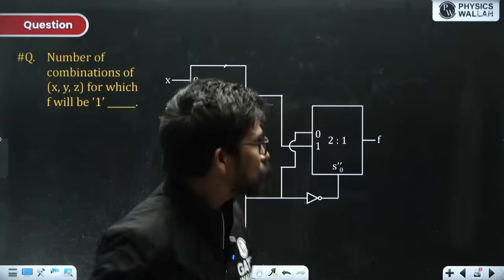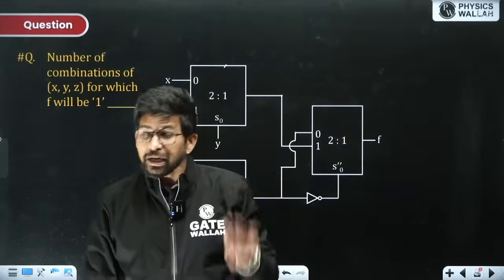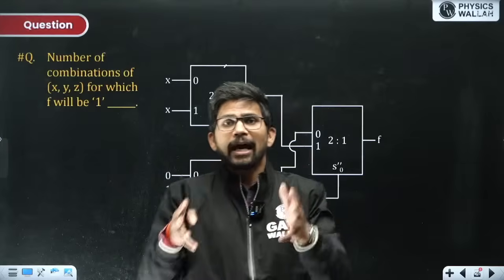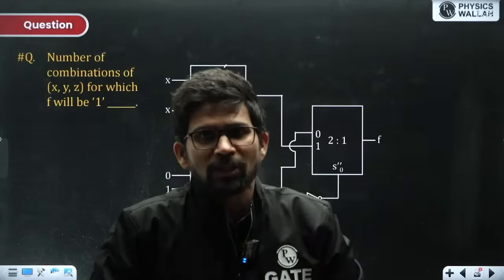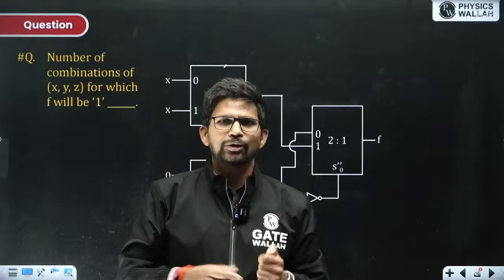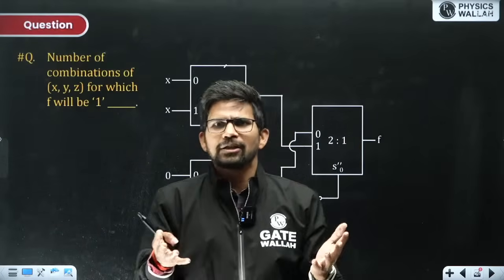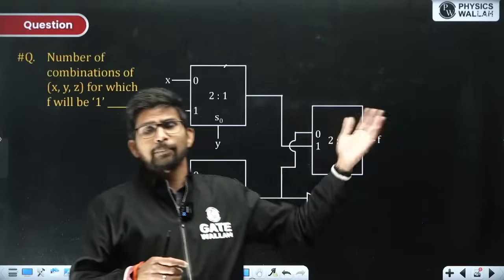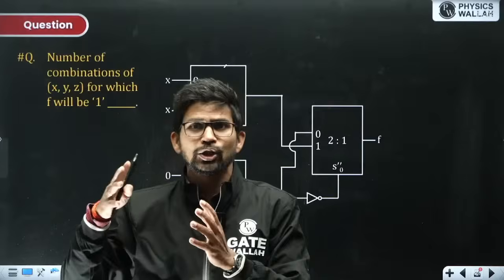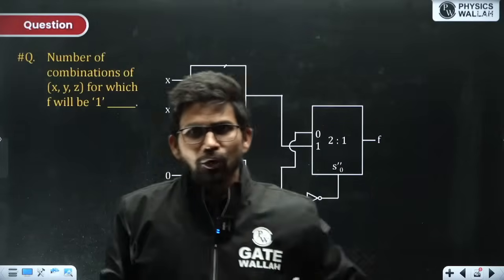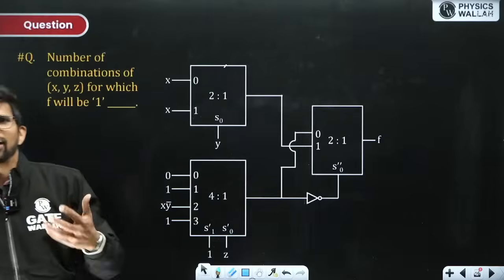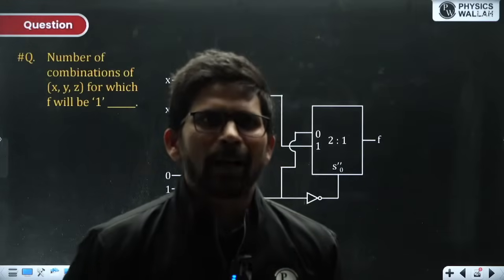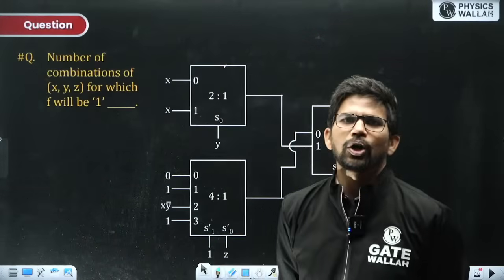So if I am able to find the canonical SOP expression of f, firstly find f, minimize the expression of f in terms of x, y, z, and from that find the canonical SOP expression of f. If there are 5 terms in the SOP expression of f, it means for 5 combinations, out of a total of 8, f is 1. For the remaining 3 combinations it is 0, and that will be in the POS expression. So whenever you are asked in how many combinations f will be 1 or f will be 0, just find the expression of f. Getting my point or not, bachcha log?